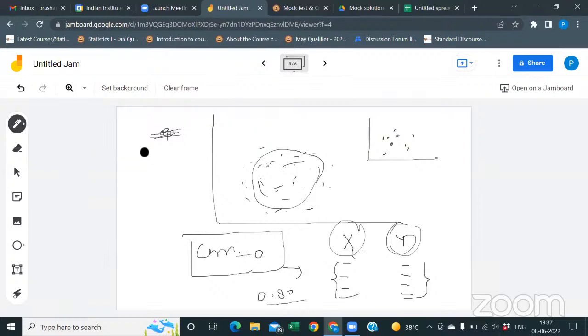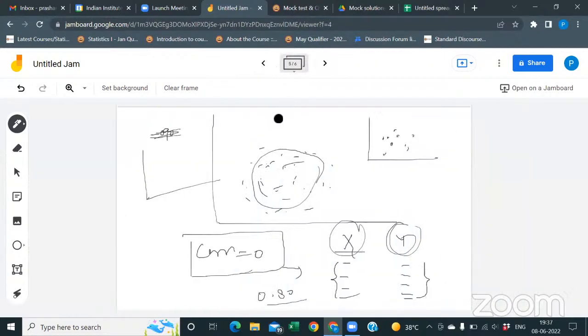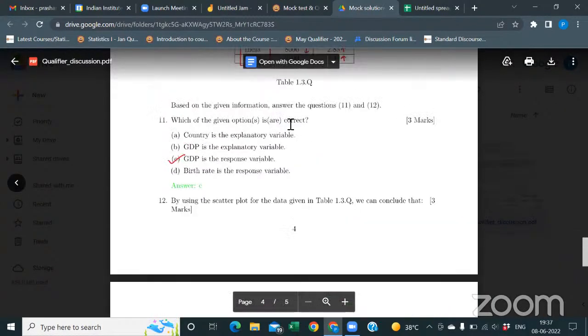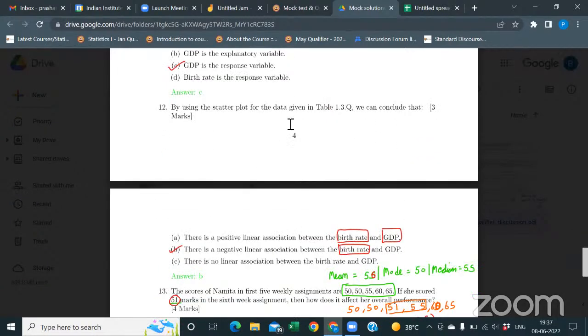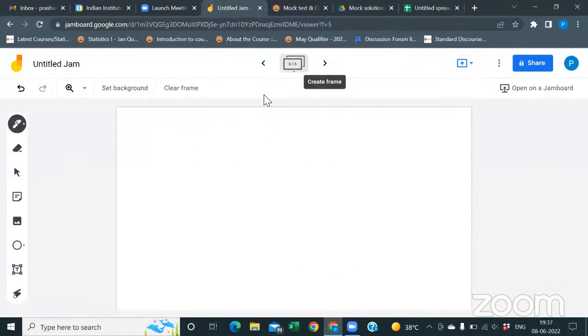Actually, just listen to me. Why was the option like that? In the previous one, it was asking about explanatory and response. Yes, this was in the context of correlation. So for correlation, we don't require the graph. It could have straightforwardly said what we can conclude about the data. It said one more thing. As I clearly explained in the lecture video, by the scatter plot you can get a quick idea whether the variables are linearly increasing or decreasing, right?